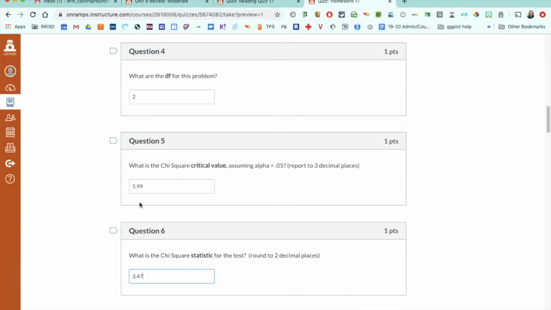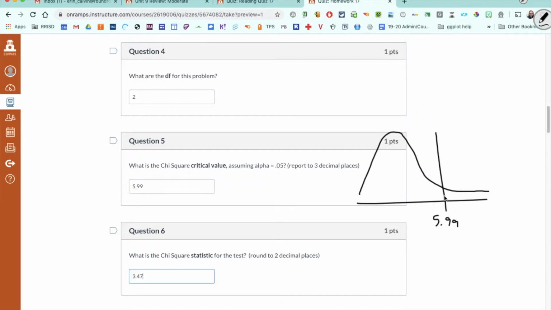So what conclusion? Based on this, I'm going to always draw it out because that's how my brain works. So I have my chi-squared model that's going to be skewed right. My critical value is 5.99, so anything past 5.99 would be considered in the critical region. And my chi-squared statistic was 3.47, so not quite there.